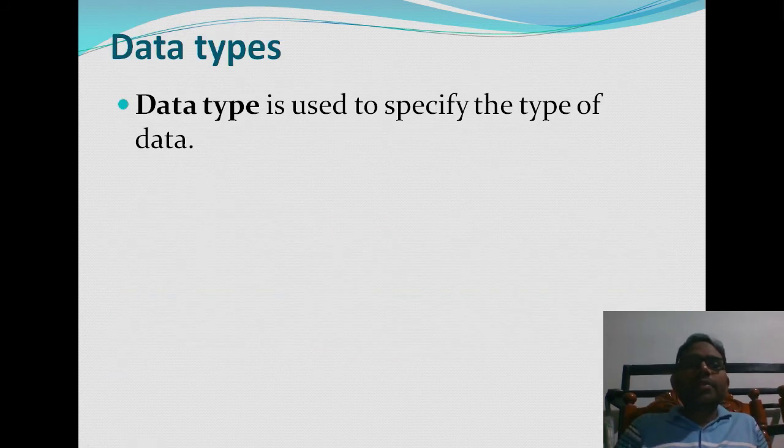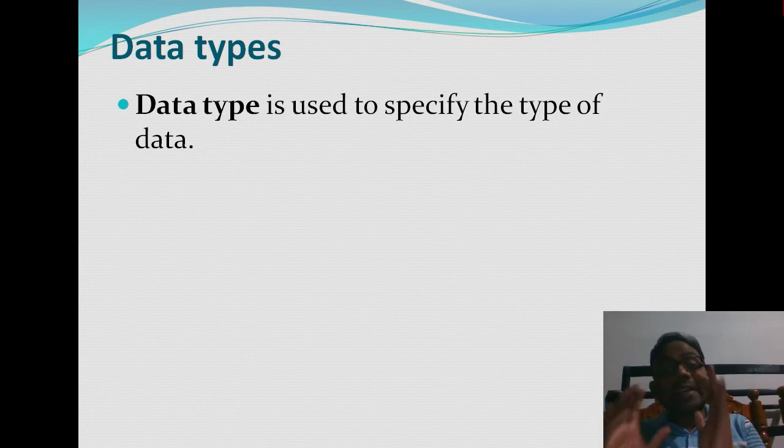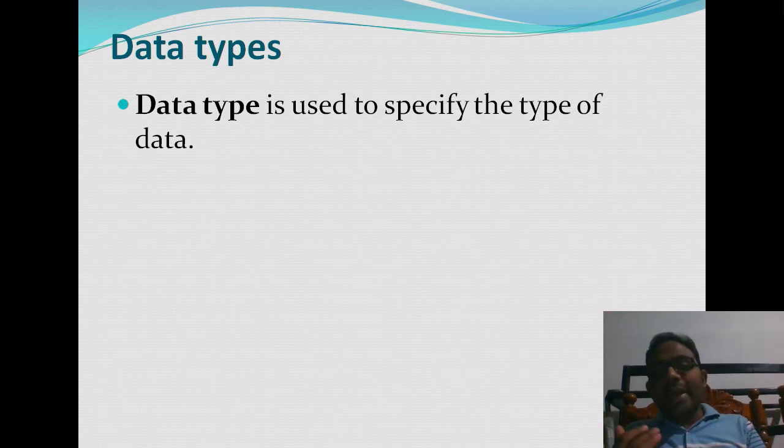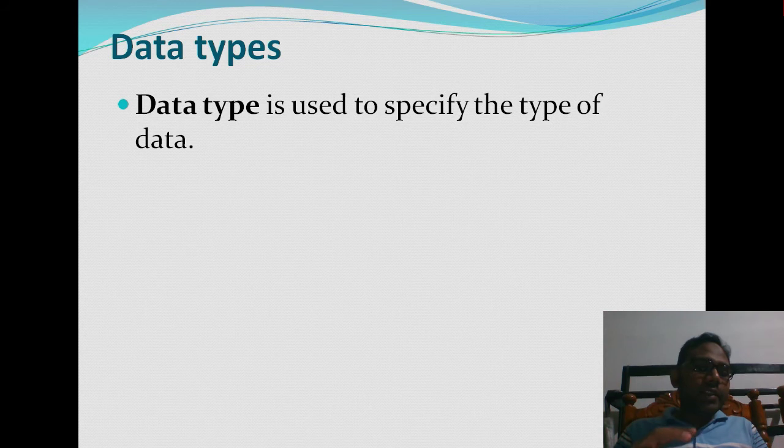Next, let us see the data types. A data type represents what type of data you are going to store in that memory location. It is used to specify the type of data. You are going to create a memory location, a box, and store a value in it. What type of value? Is it a character? Is it a number with a decimal point or without a decimal point? What is the range? Is it signed or unsigned? All this comes under the type of the data, or data type.